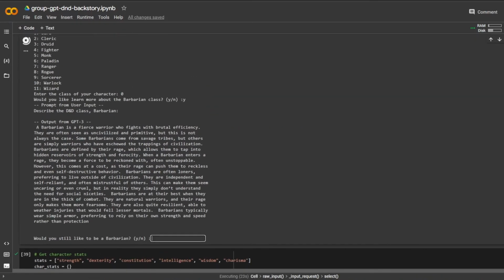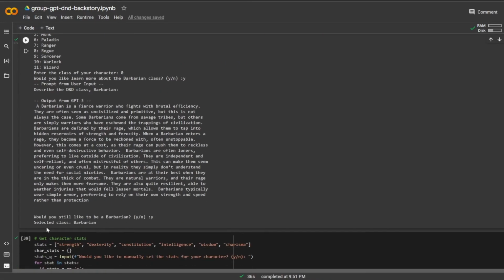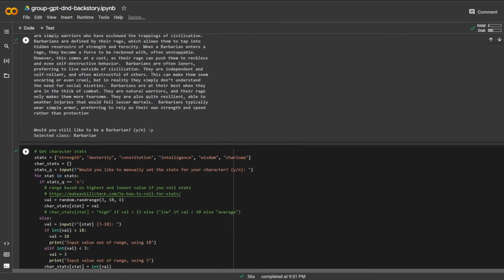Oh, it gives a lot of detail. I don't really need to read through that, but it is good to know that if I need to, I could read about how a barbarian is a fierce warrior. I've played them before, but yes, I would like to be a barbarian. So selected class: barbarian, cool.